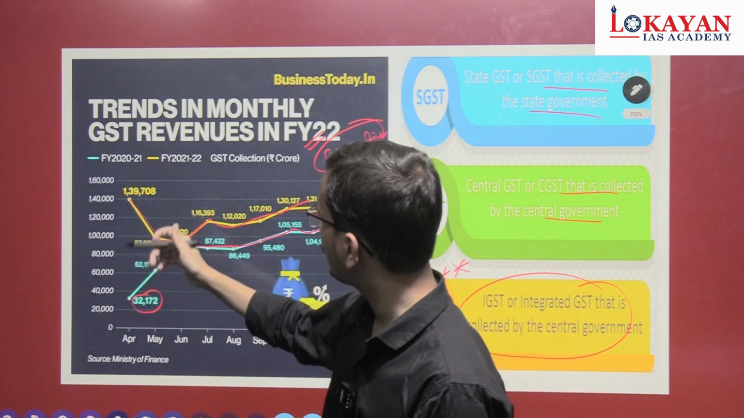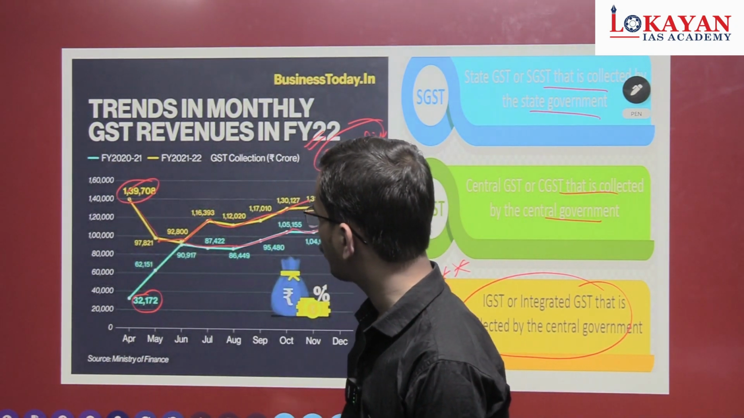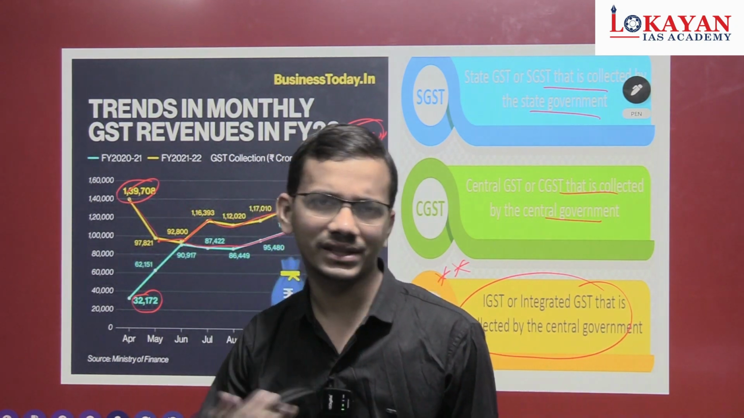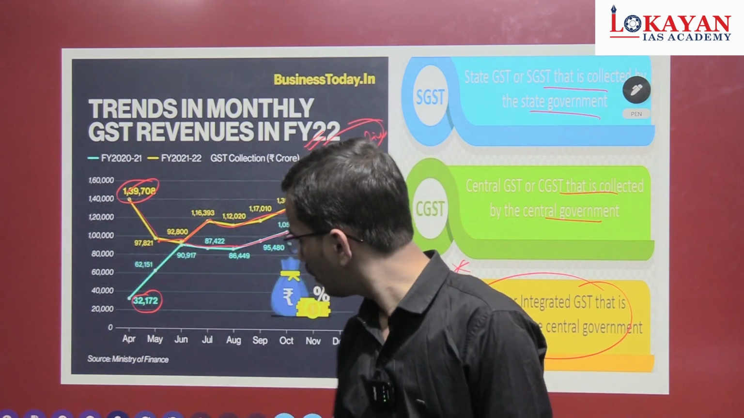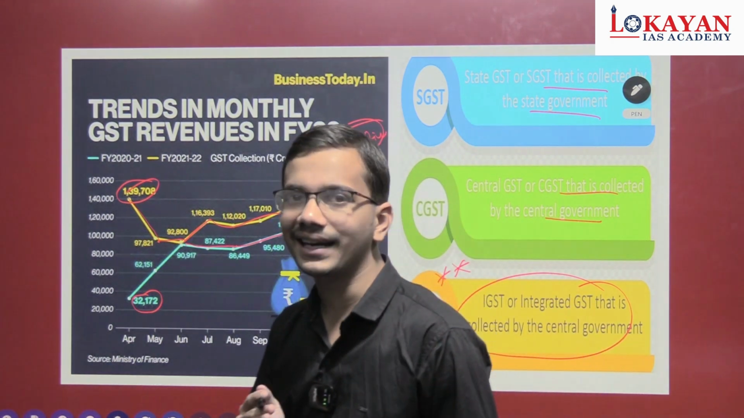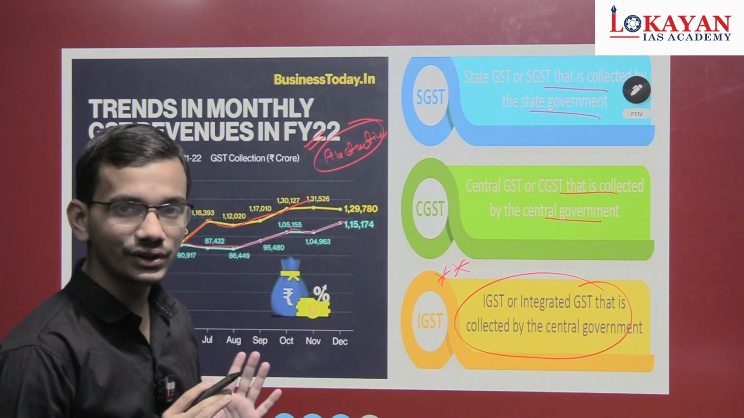So in April 2020 to 2021, 1,39,000 crore, 1,16,000 crore. There is fluctuation, and even in this fiscal year also there is fluctuation. So what you have to remember, GST collection trend has fluctuations. Okay, so these are the important points related to GST.